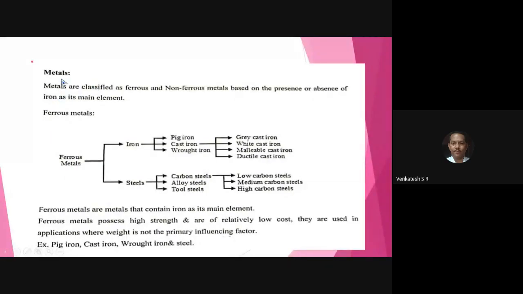All of you write down metals. Underline that.